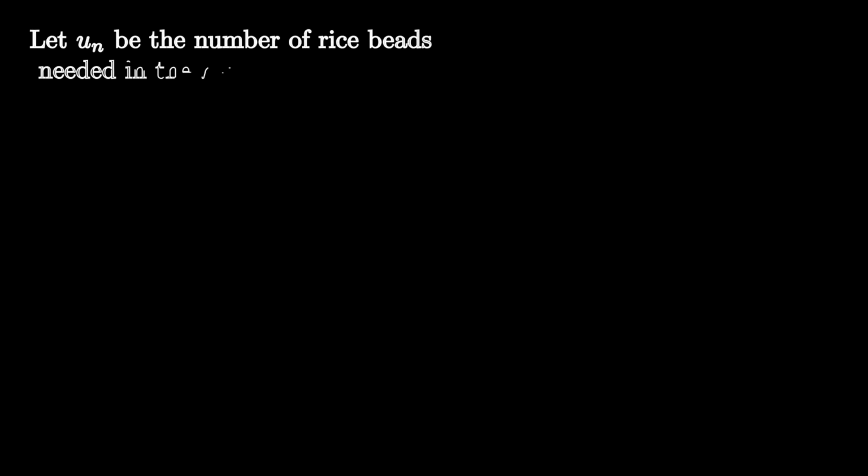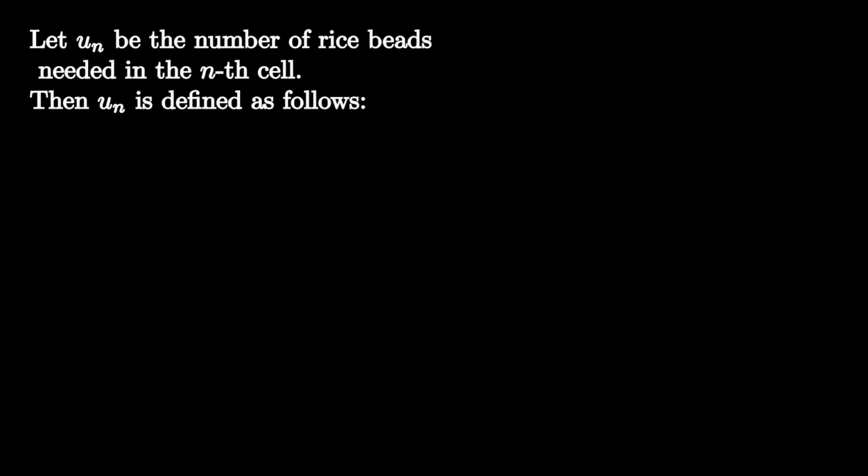But why did this number, which was a very small number, suddenly grow to be so large? Let's turn things to mathematical notations. Let us denote by u_n the number of rice grains in the nth cell. Then the order of the sage is as follows.